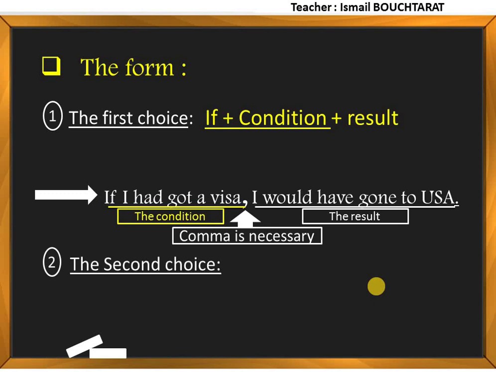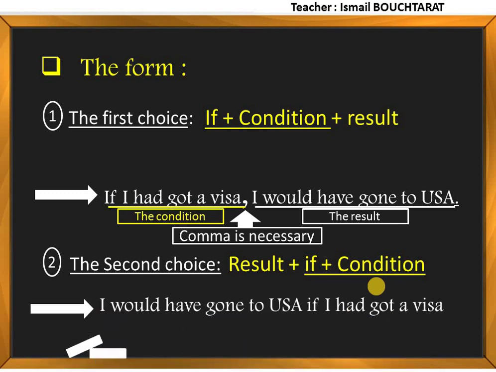The second choice is the opposite. We can say the result plus if plus condition. So with the same example, I would have gone to USA if I had got a visa. And with this choice, we do not use a comma. The meaning, well, in reality, unfortunately, I didn't get a visa, so I didn't go to USA.